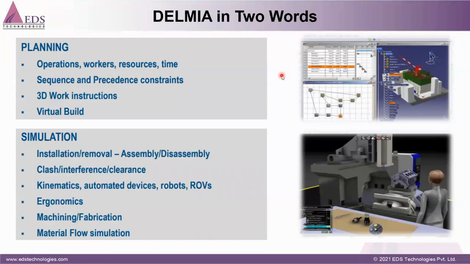Because if you can see in the traditional way, the instructions and all those things are given on paper. So we are reducing paper, and this is a paperless production. So all those things we can plan. And when it comes to simulation, what is the meaning of simulation? It means we can do validation of our assembly, how this assembly is going to assemble and disassemble. We can check the clashes, meaning any clashes, interference and tolerance.